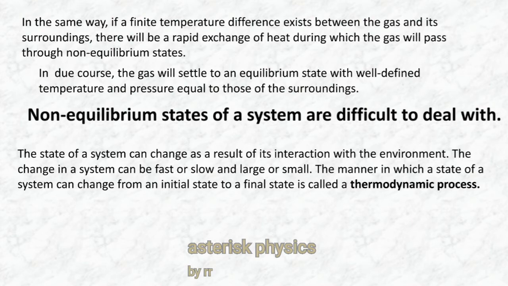Now, the state of a system can change as a result of its interaction with the environment. How the system interacts with the environment. The change in a system can be fast or slow and large or small. The change in the system may be fast or slow, meaning it reaches its final state so fast or so slow.